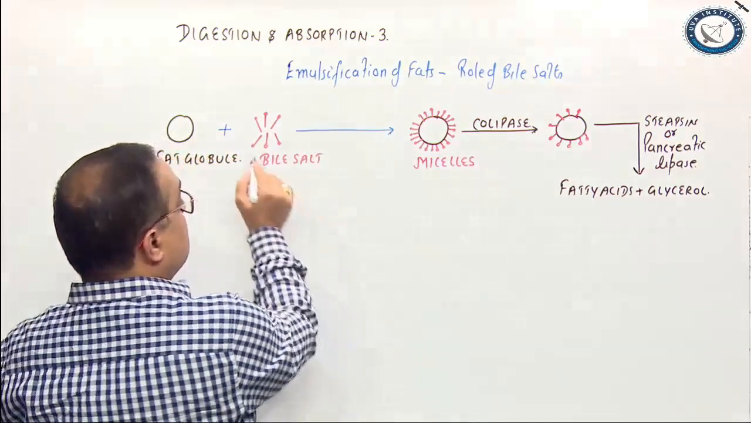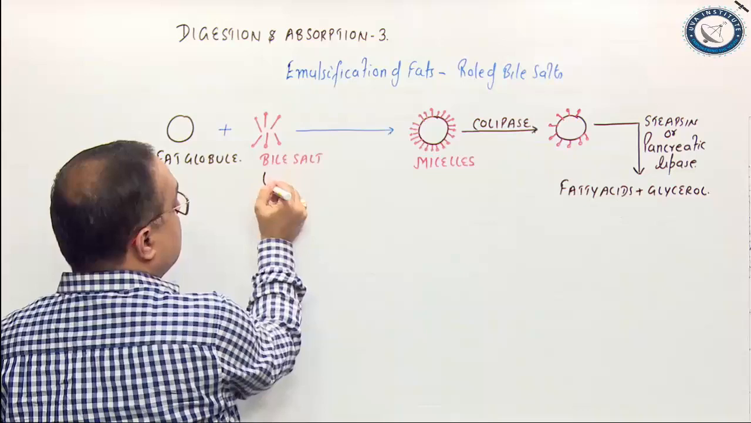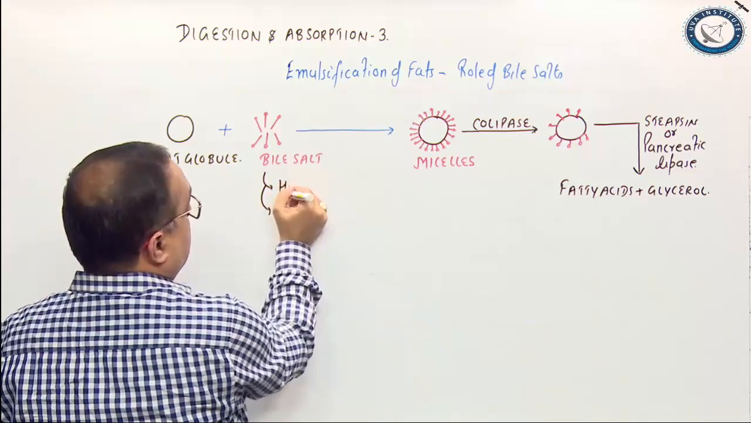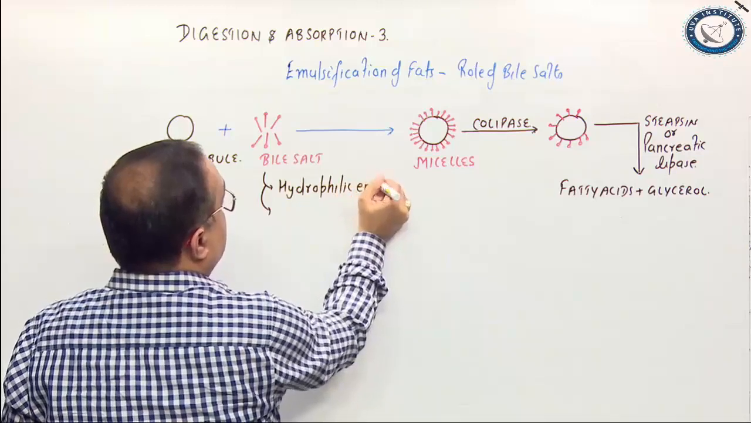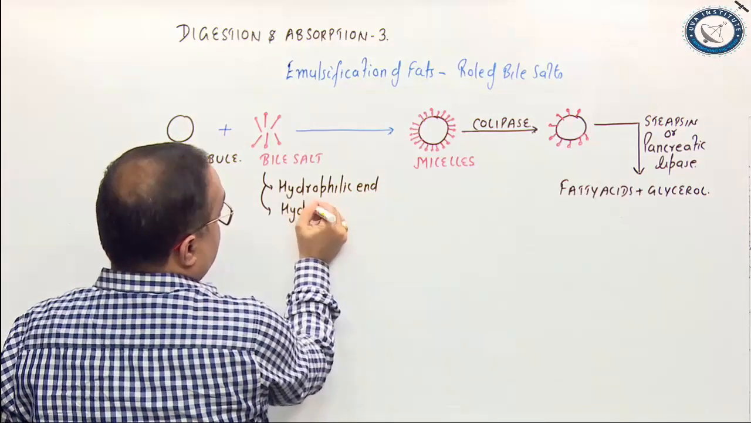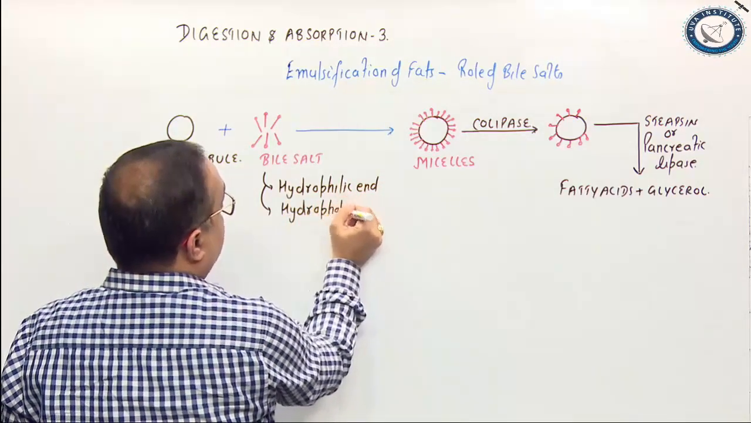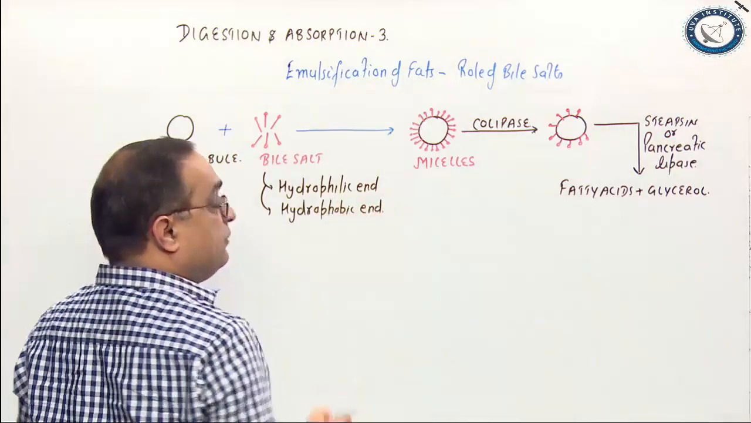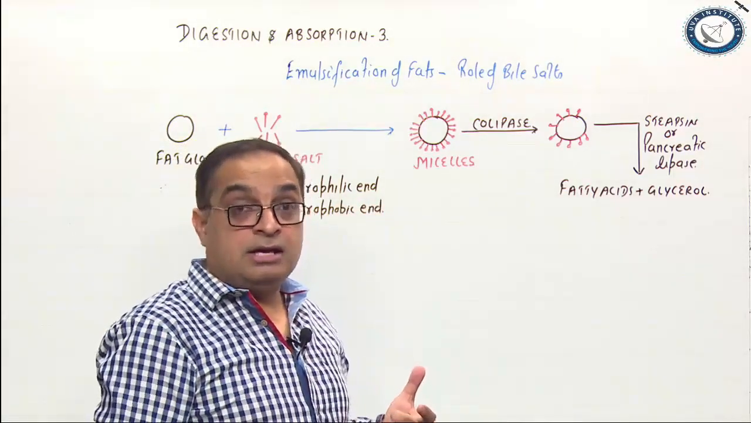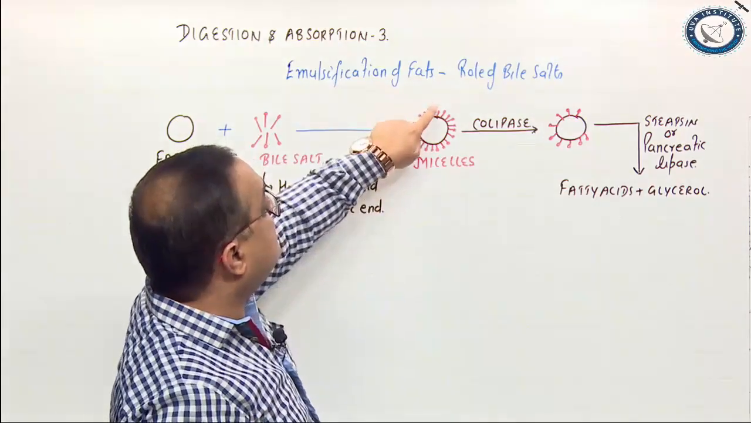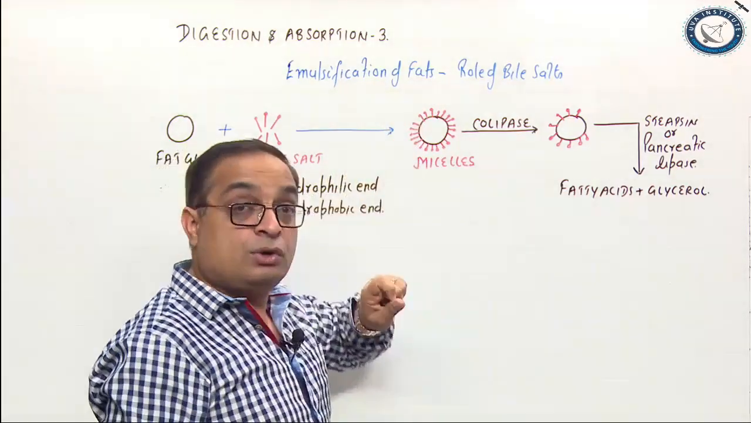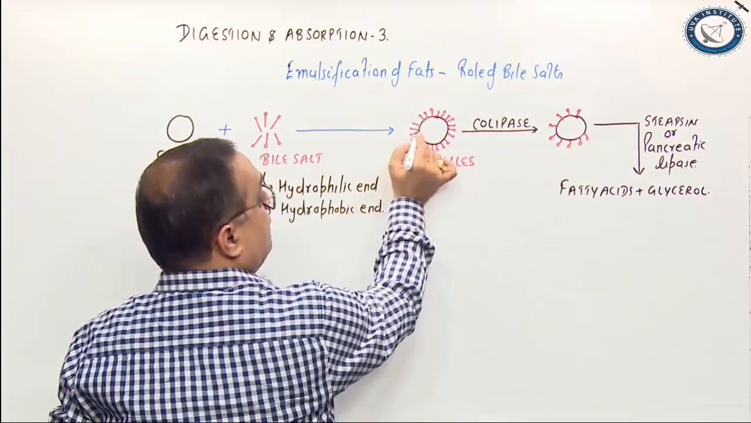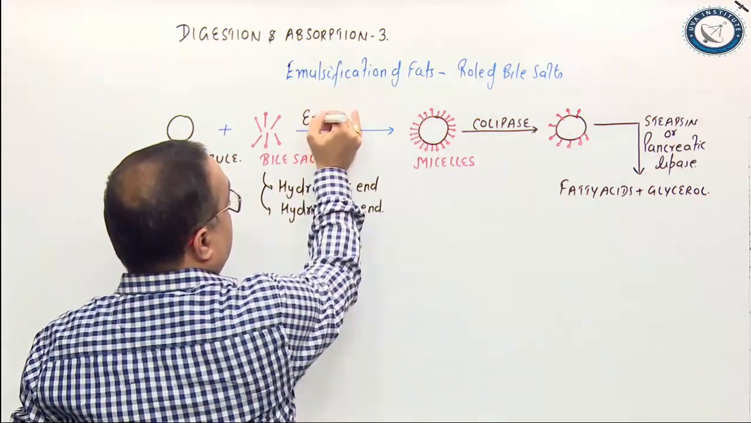Bile salts have a hydrophilic end and a hydrophobic end. I am writing here, bile salts have a hydrophilic end, hydrophobic end. Hydrophilic means water loving. So, the water loving end is this one, which is soluble in water. The other terminal is the sterol terminal, right? The sterol terminal is soluble in the fats.